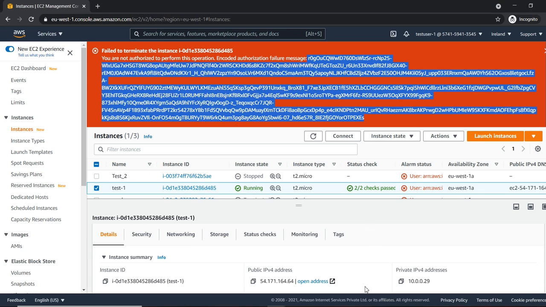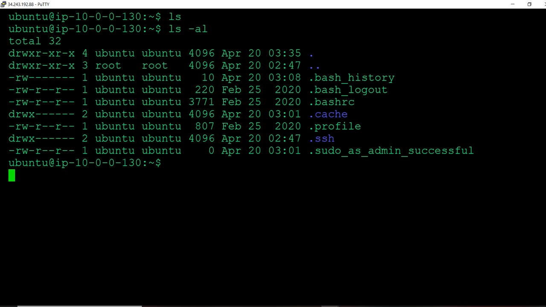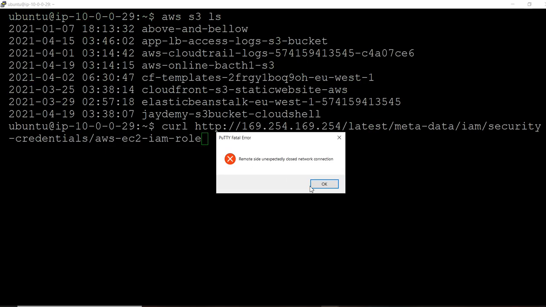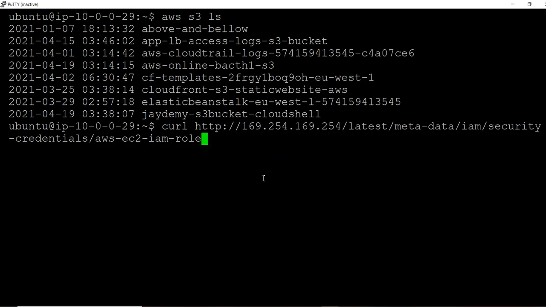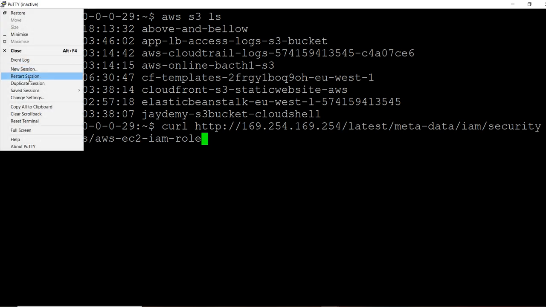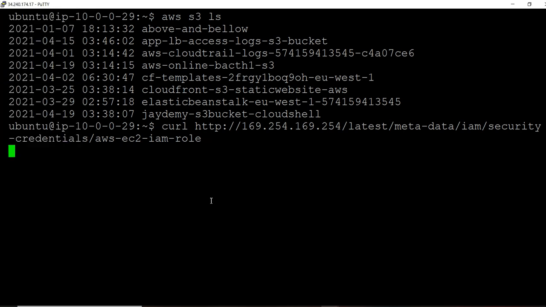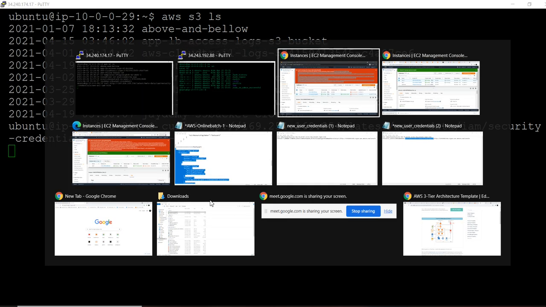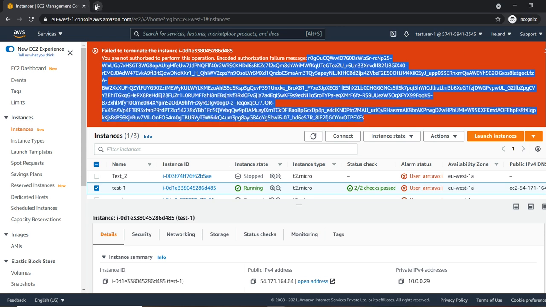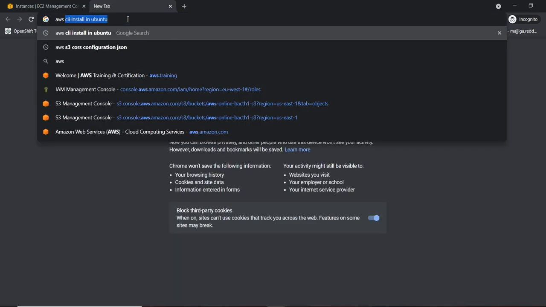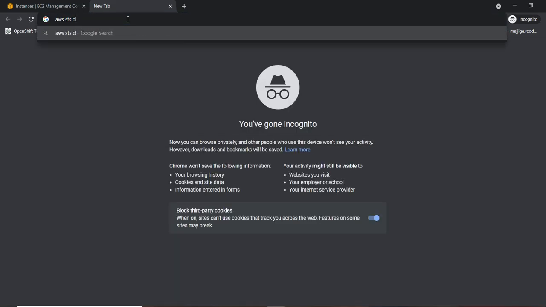Which server is it running on? 10.29 is running, right? I'll log into 29 now and I will show you what is the error we are actually getting. Restart session. Okay, AWS STS decoder.